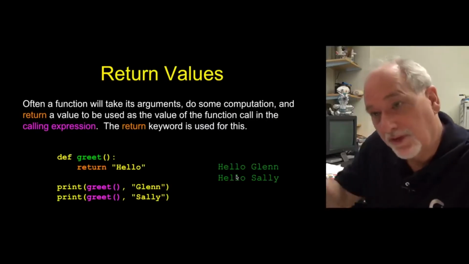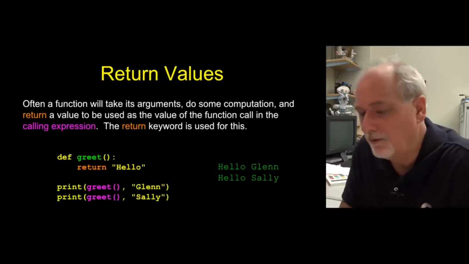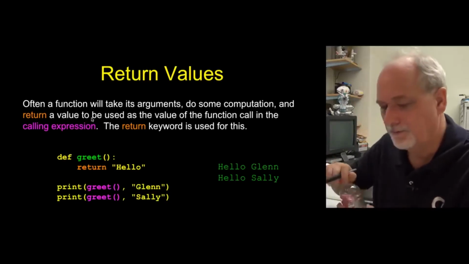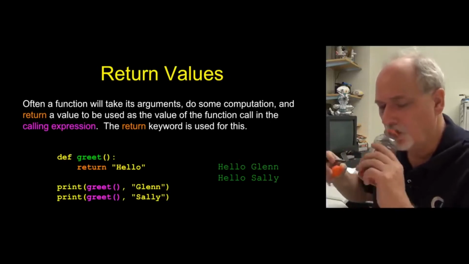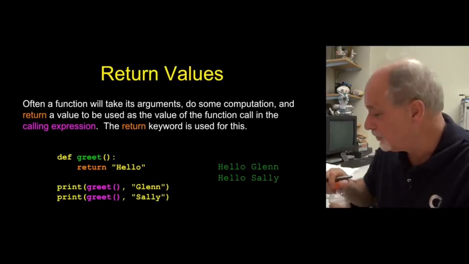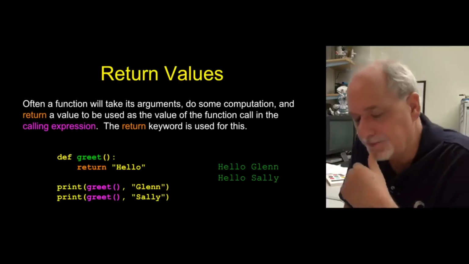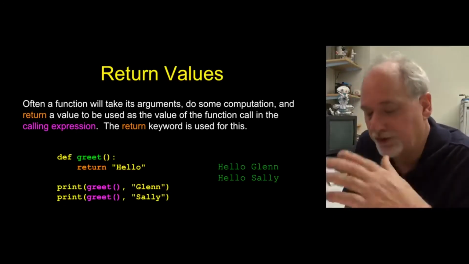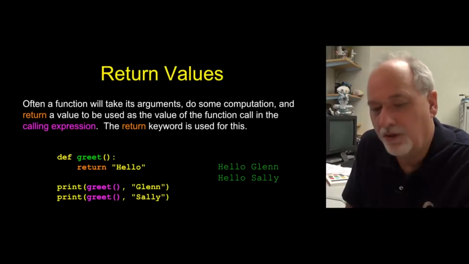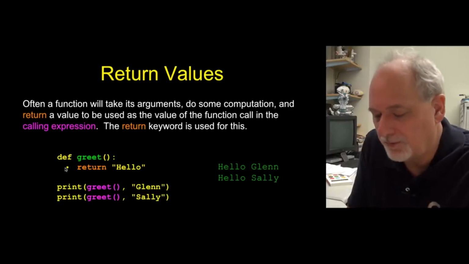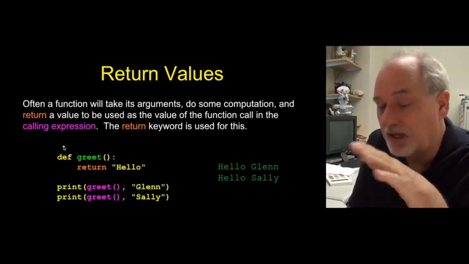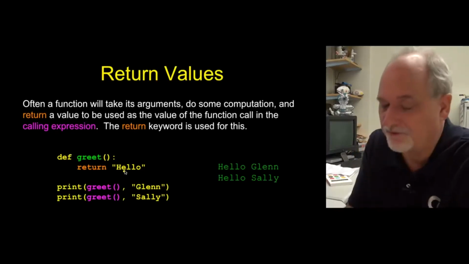So that's putting stuff into the function. Now getting stuff back out is the concept of returning. The return statement is an executable statement that does 2 basic things. The first thing that it does is it finishes. Now this is a one-line function, so that's kind of redundant, but when Python goes into the return statement, it doesn't continue on to the next line. It just returns. That is the end of the invocation of that particular function.